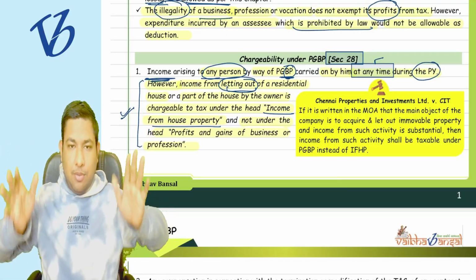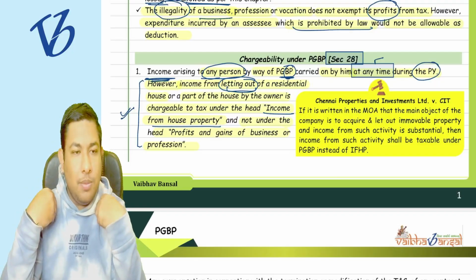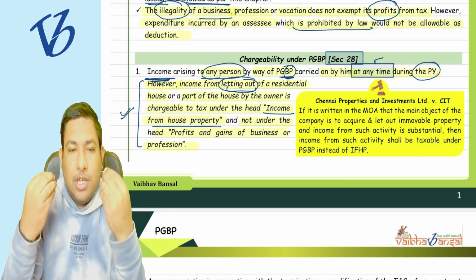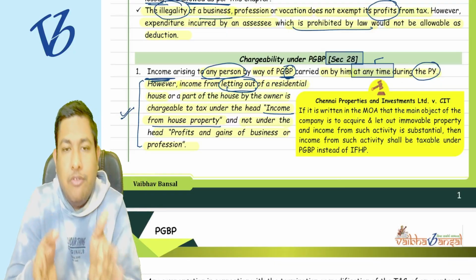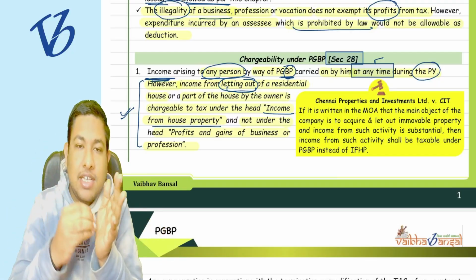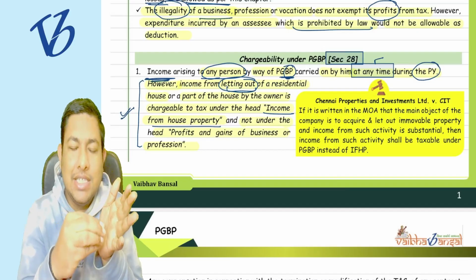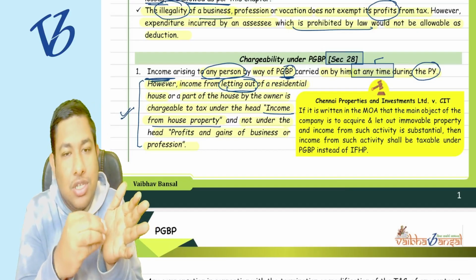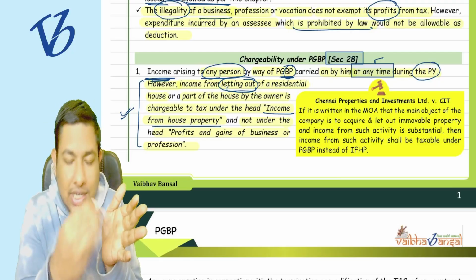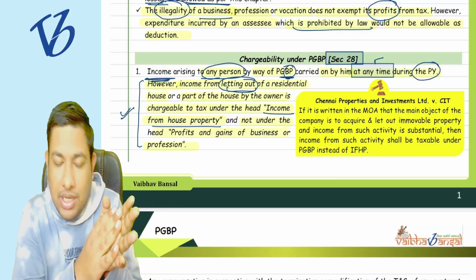They have purchased a property, suppose 60 flats. Now that particular company's memorandum of association and articles of association specifically say that this company is formed with the objective to provide residential houses on lease only. Suppose its business is to provide the property on lease itself.